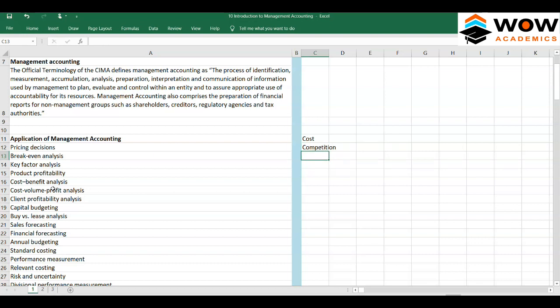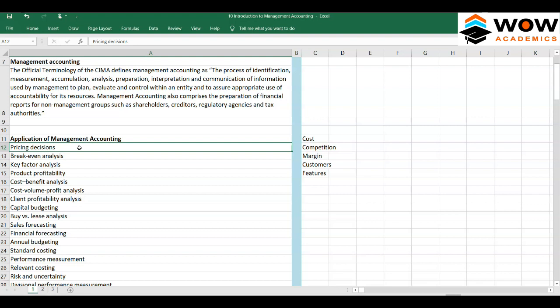We have to get the profitability percentage that we want, what our margin is. We need to find out what price the customers are willing to pay, and what features our product offers compared to other products. We need to analyze all these things before pricing a product. That is a very important concept here.